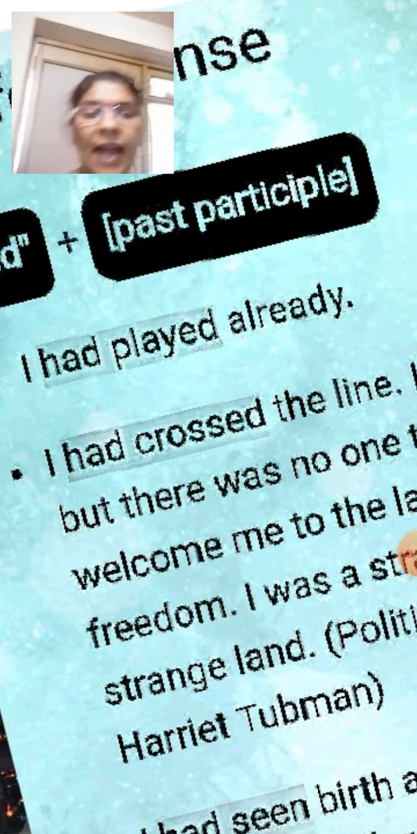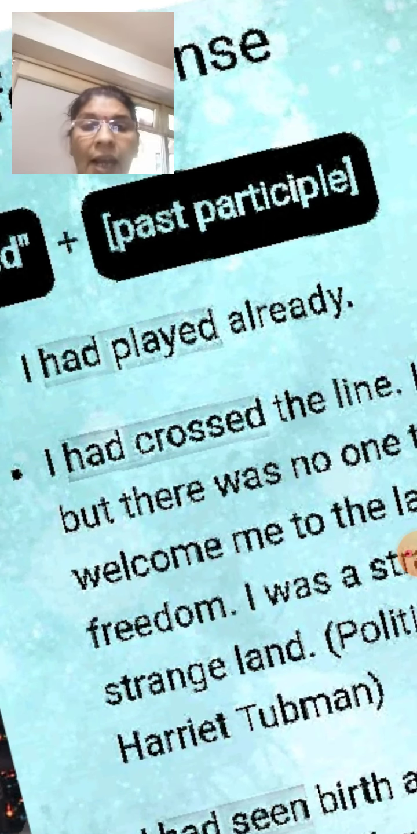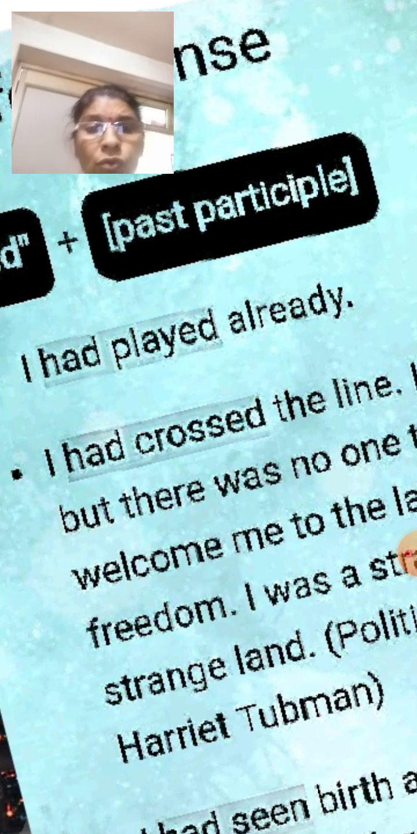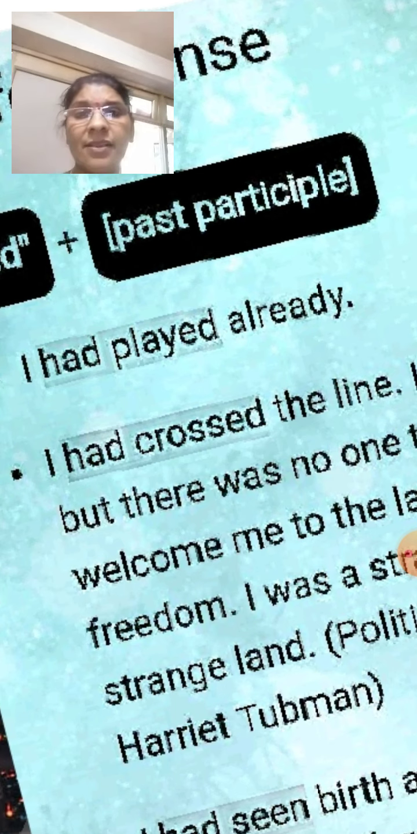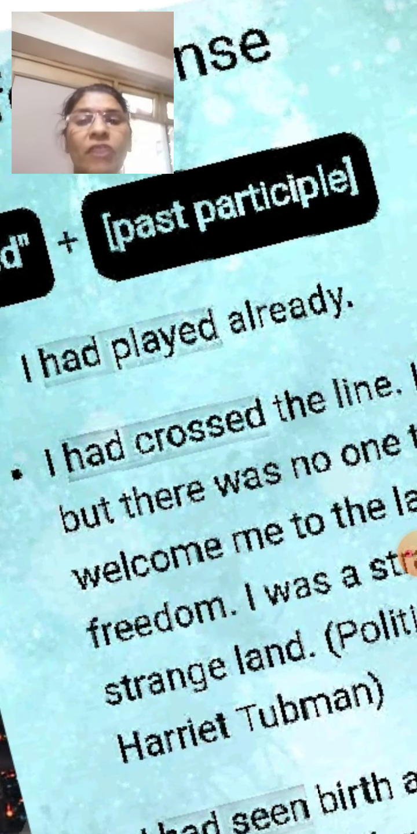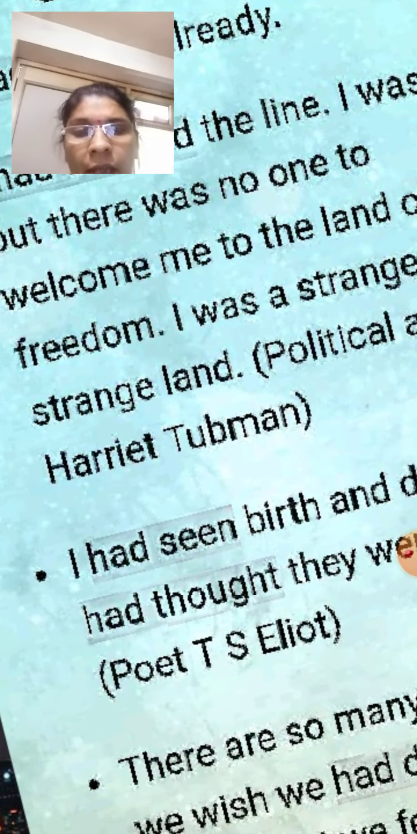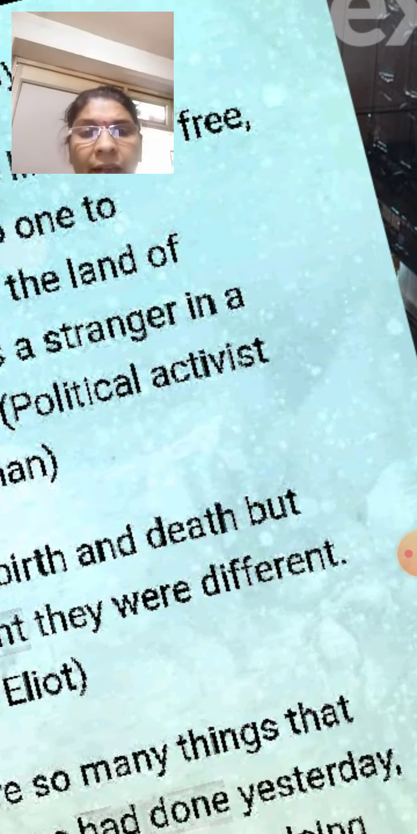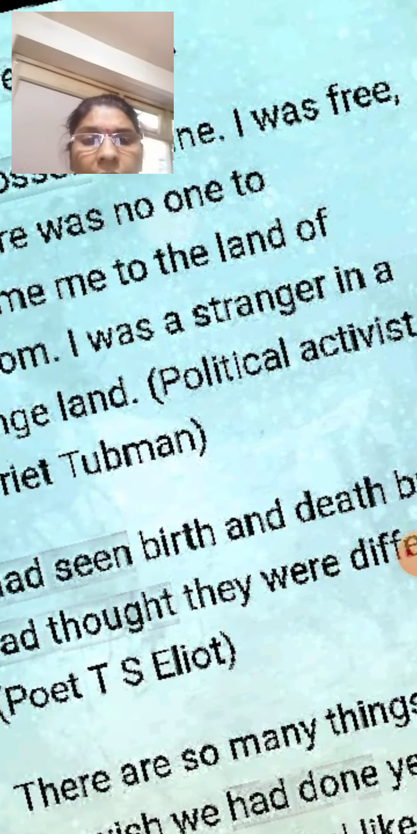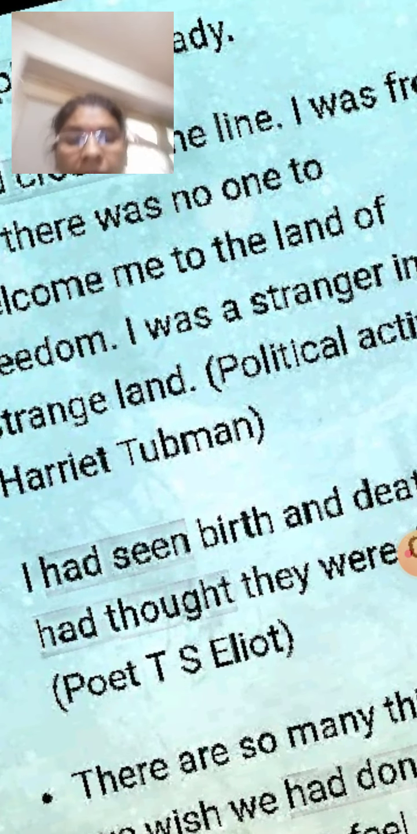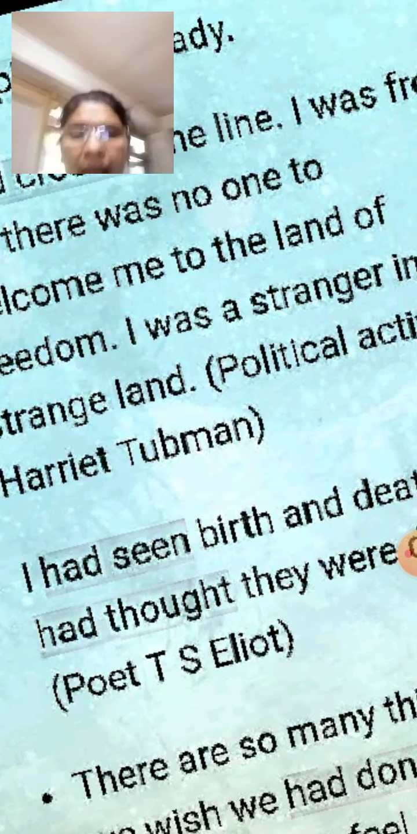In this example, had crossed. This is the third form of the verb crossed with had. Had is the helping verb, the past form. I had crossed. I had seen birth and death, but had thought they were different. Had seen, had bought. This is the third form of the verb with had.